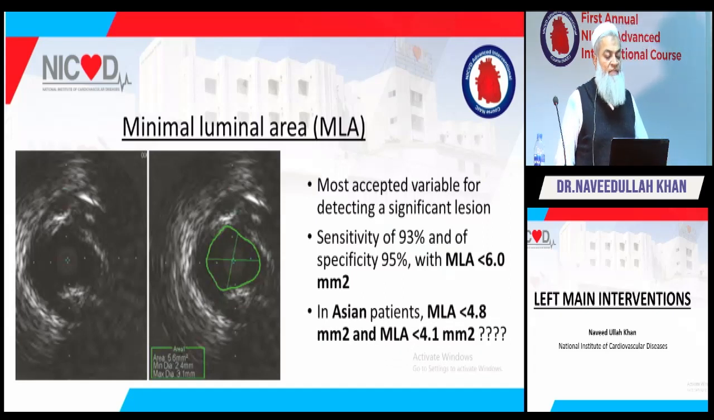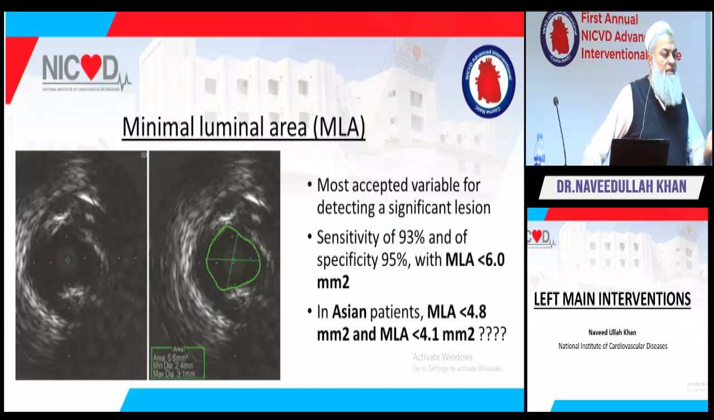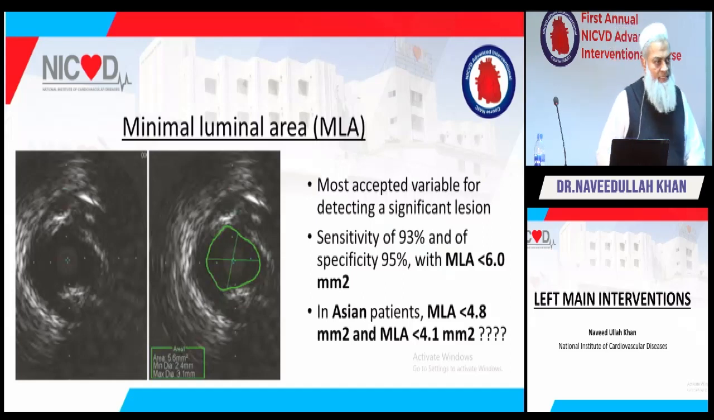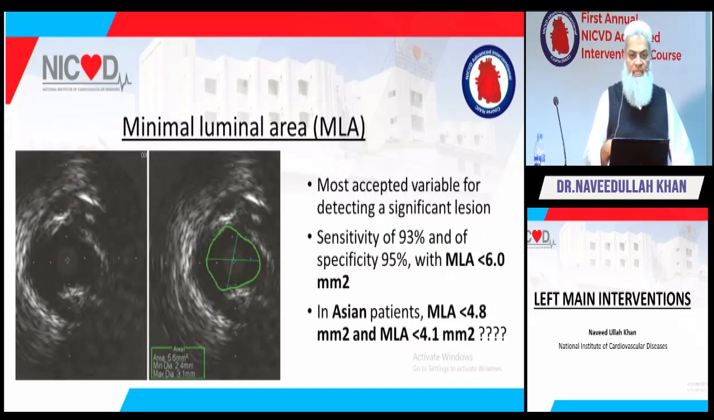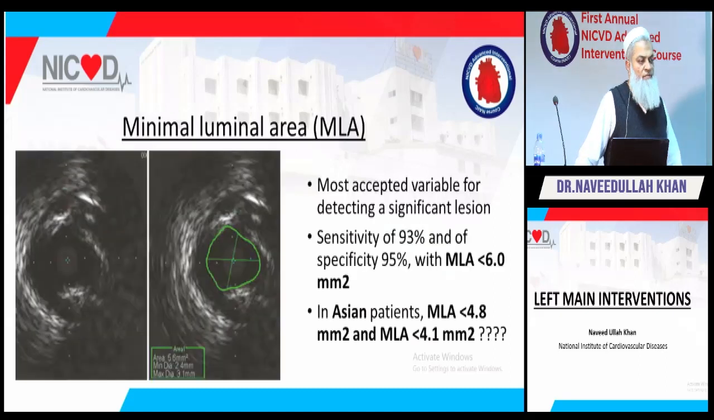Again, for Asians there are different data. Some studies have seen less than 4.8 as significant, and some have said less than 4.1. For us in Pakistan, Karachi, one of the experts visited a few years ago and we discussed this in detail. For Asians, for Indians, I think they suggested a minimal area of 5.6. So in our practice we usually follow a cutoff of 5.6. If it is less than 5.6, you just directly go and stent it. But people may have different ideas, so we can do another study on it and find our own cutoff.